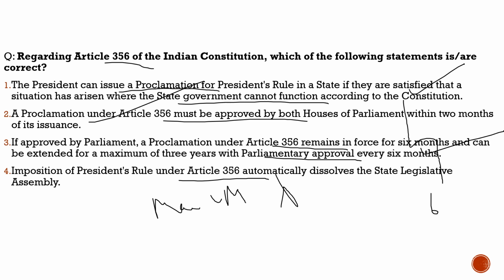With this, what did we learn here? Why are we discussing this? Because of the issue in Manipur, as the Manipur CM has resigned, and now there are chances that presidential rule will be implemented. Manipur will come under the center's control. So with this, we completed our discussion with respect to current affairs.